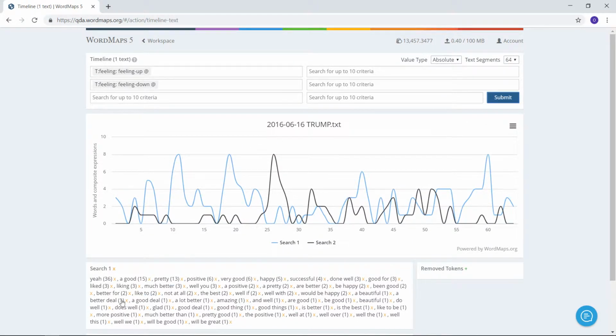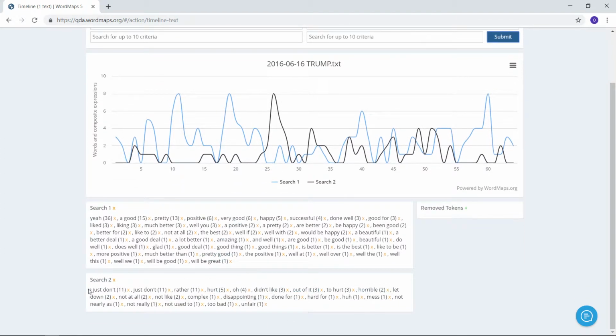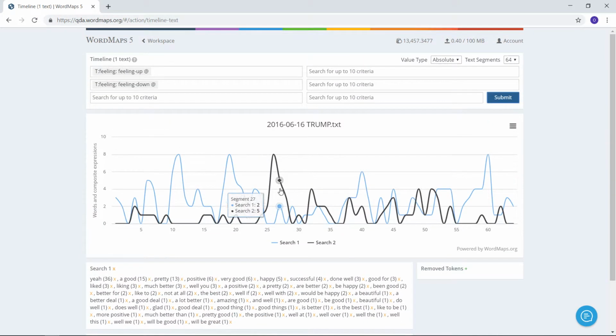So there are two lines. The first line is the feeling up aspect. It's the blue one here. And the second line corresponds with these words down here, and that's the black line. And we really can't determine very clearly which line is the stronger. So let me immediately change that into 4 parts.